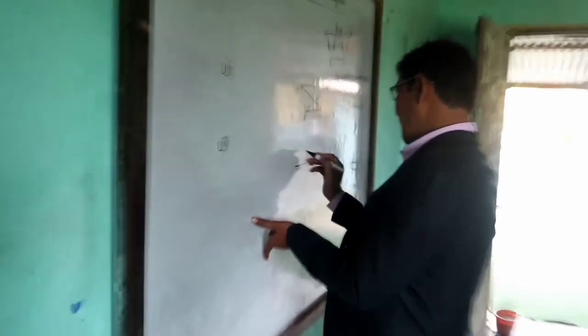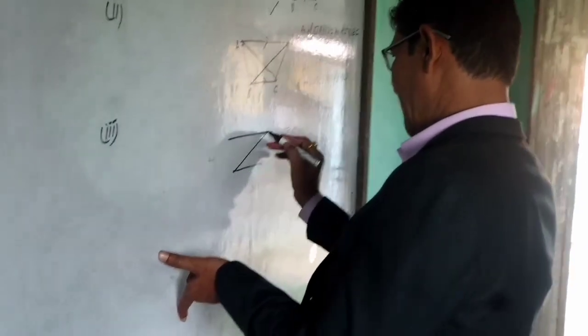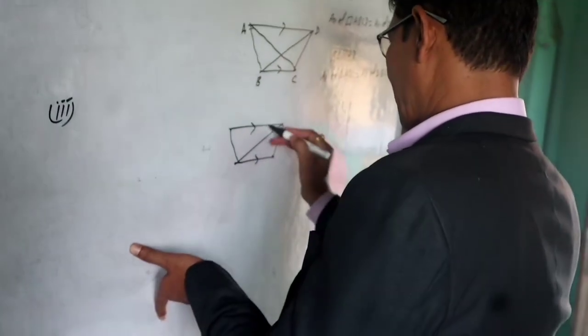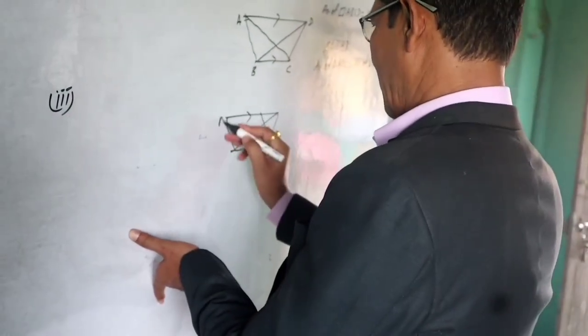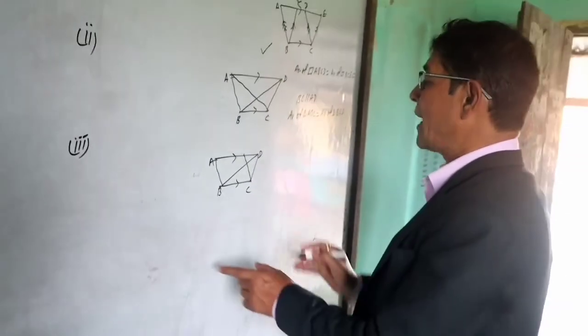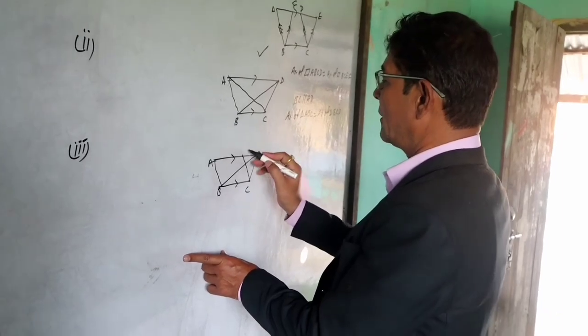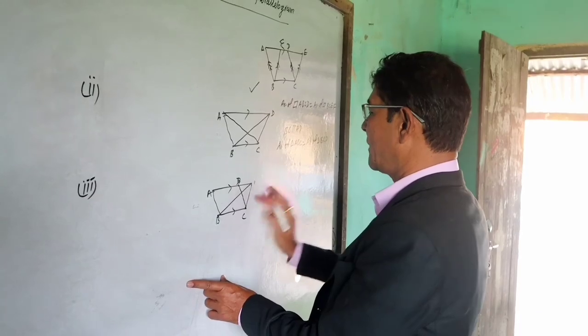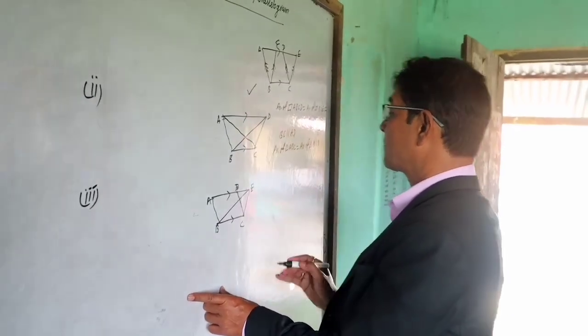And the 2 questions are figures. Here, triangle A, B, C, D, okay? What does concept one mean? D, I should write it here. A, B, E, okay?